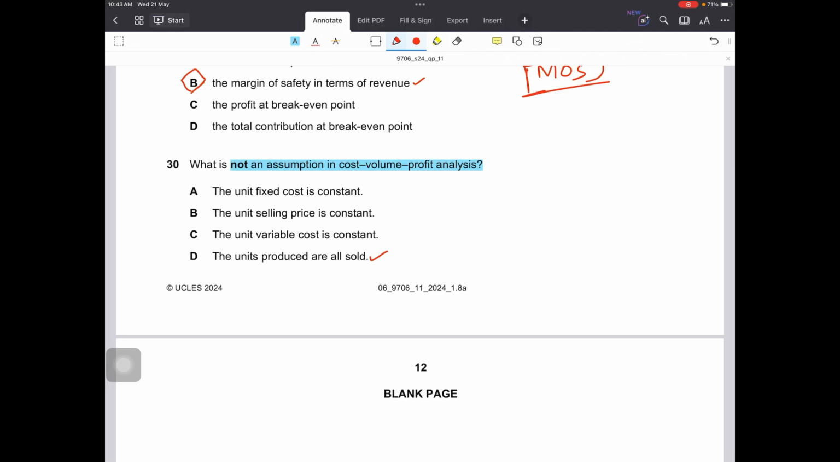Second is option C. The unit variable cost is constant. This is also correct. And B is also correct, that unit selling prices will remain constant. In total they will change, of course. But A is not correct, that is the unit fixed cost is constant. No, it varies. In total the fixed cost remains constant. Total fixed cost remains constant.